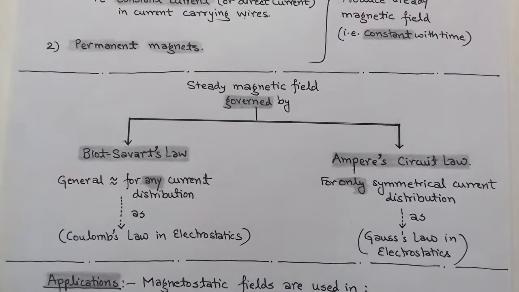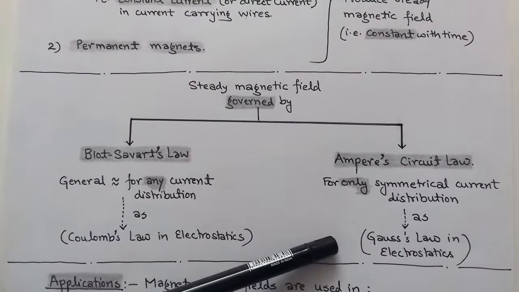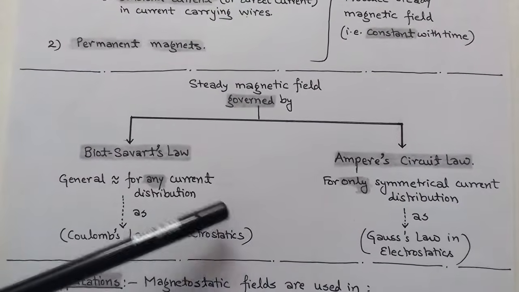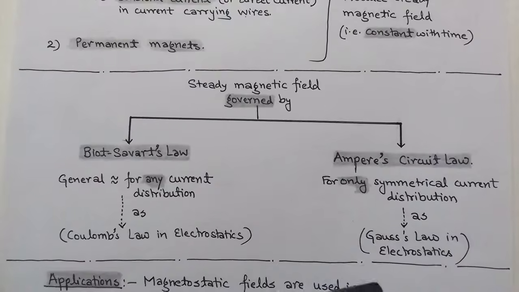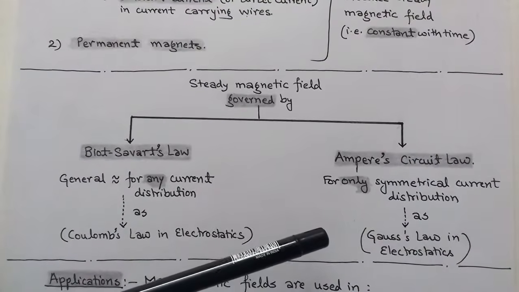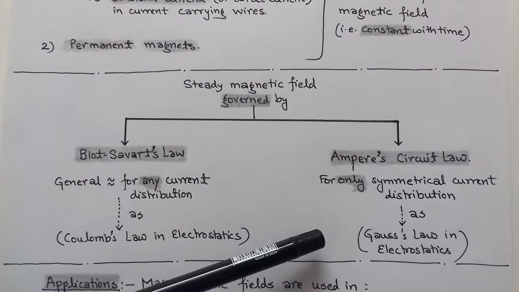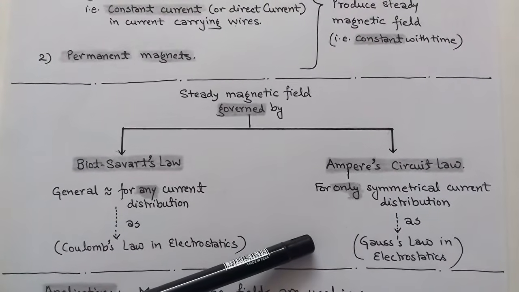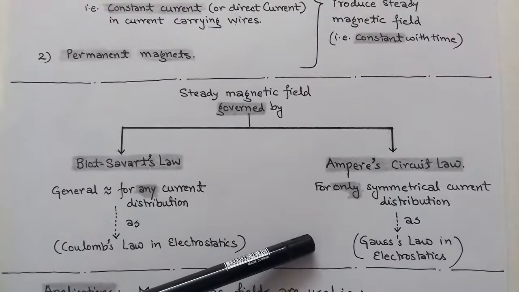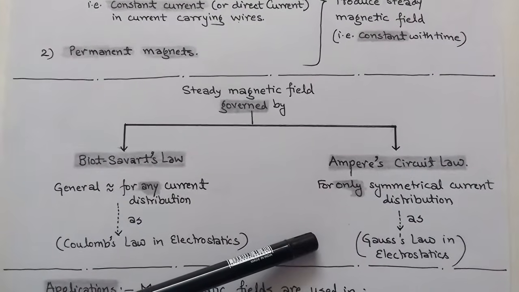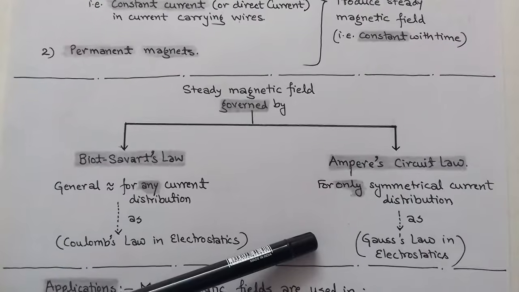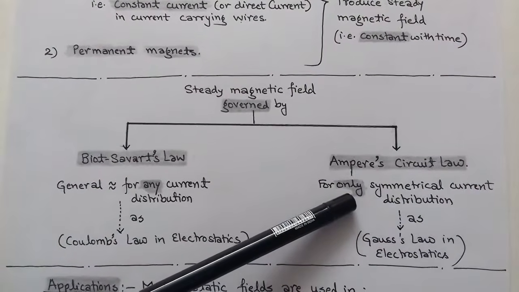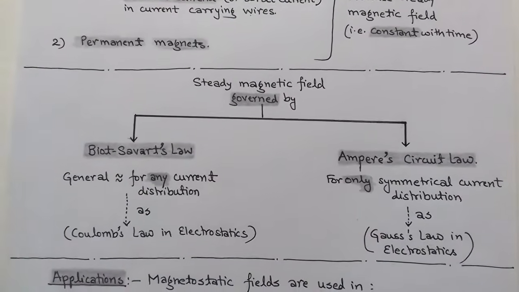We note one point here. In case of magnetostatic field, we consider a current distribution, as in electrostatic we consider a charge distribution. This is because the magnetic field is produced due to the constant current, DC current. So the Biot-Savart's law is a general law applicable for any current distribution, while the Ampere circuit law is applicable only for symmetrical current distribution.